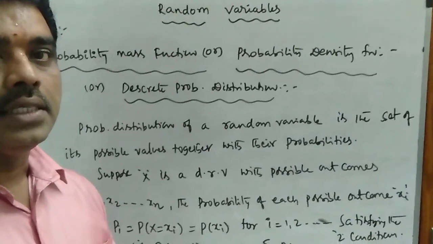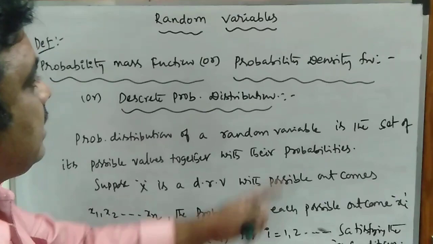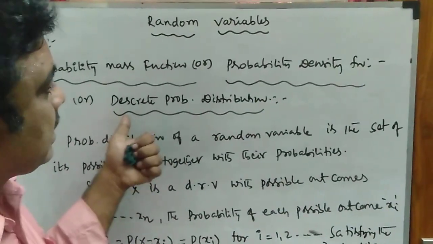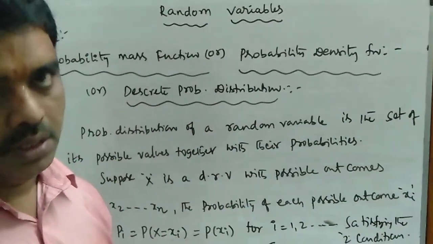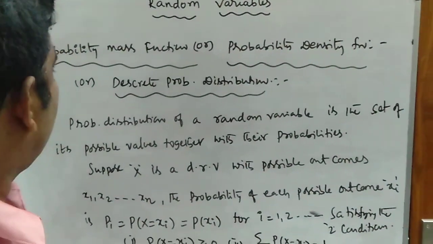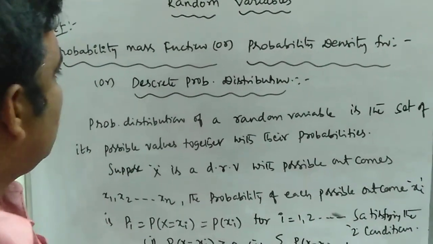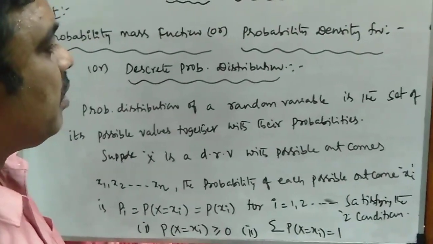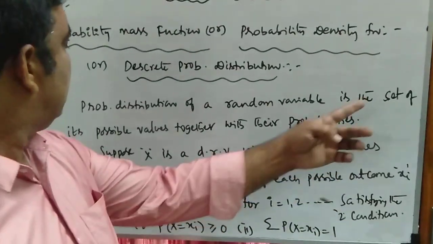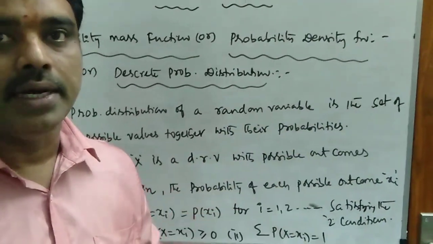Next definition is the probability mass function, or discrete probability distribution. Suppose X is a discrete random variable. The probability distribution of a random variable is the set of its possible values together with their probabilities.